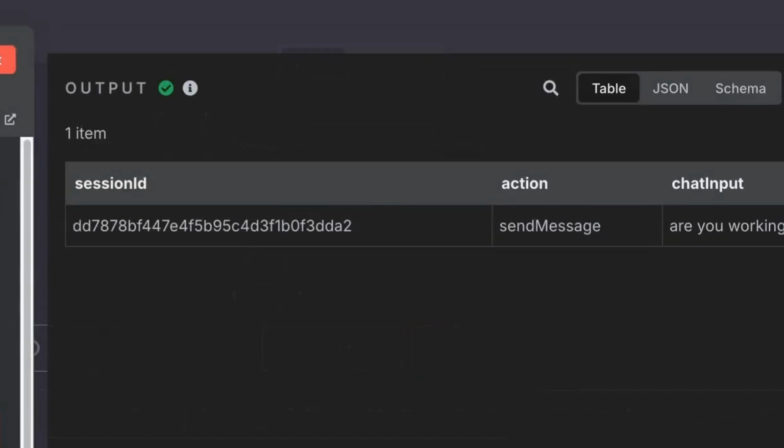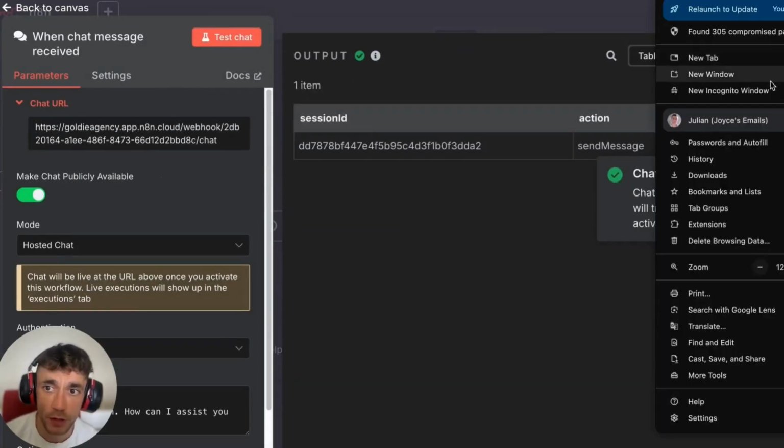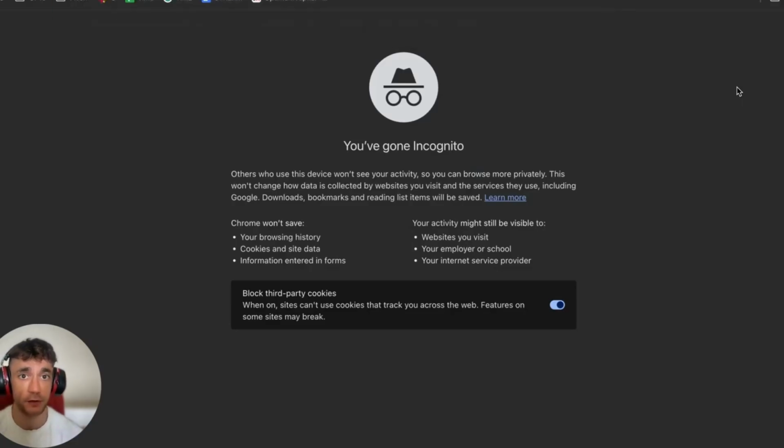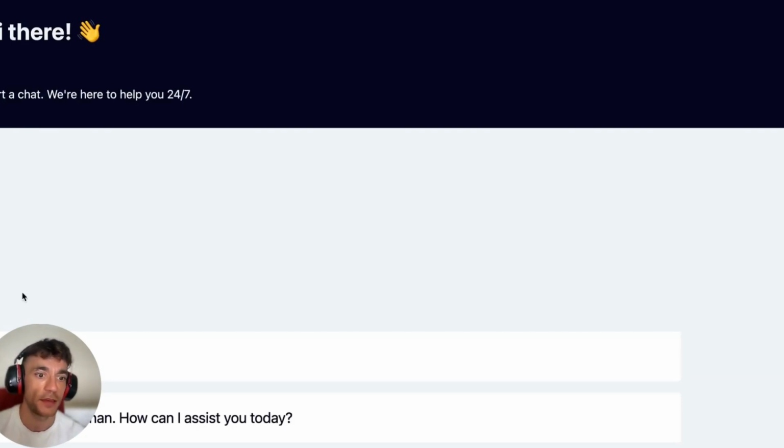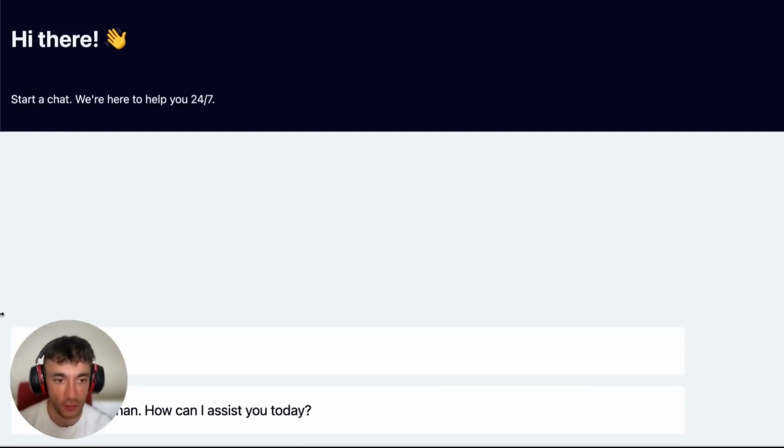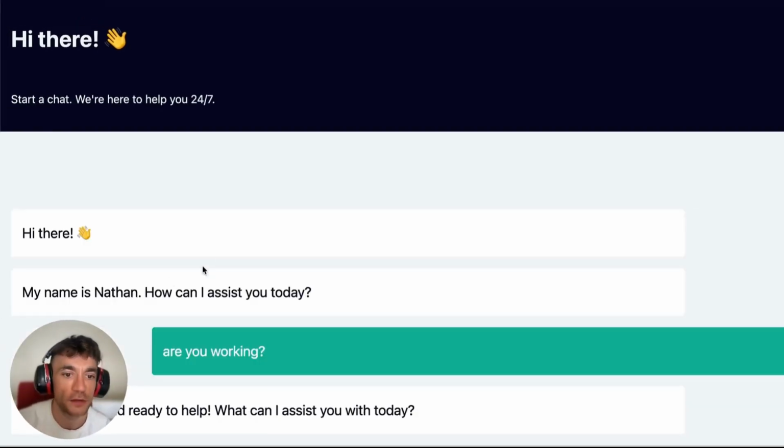And so what we can do, if we copy that, is open up a new incognito tab just to check this works. And then you can see here, we can actually chat with the model. All right. So I'll just say, are you working? You can see it's loading and you can see how fast it is, how rapid it is, etc.